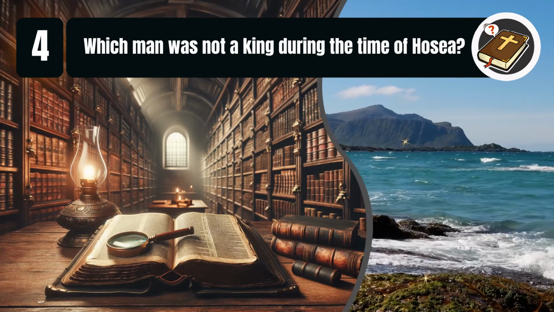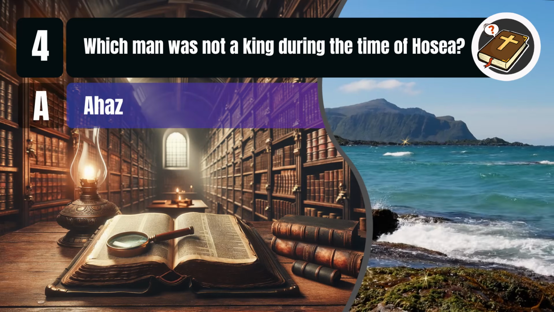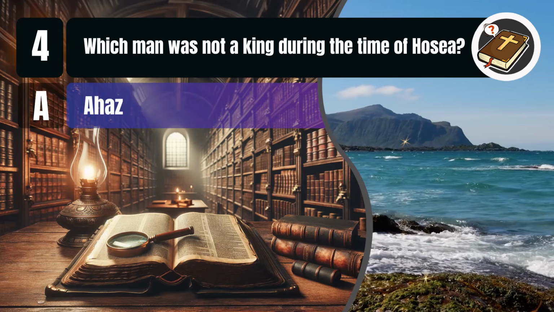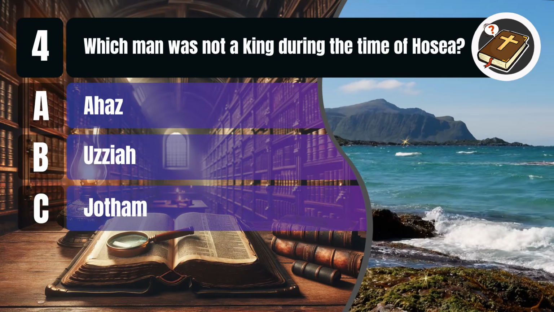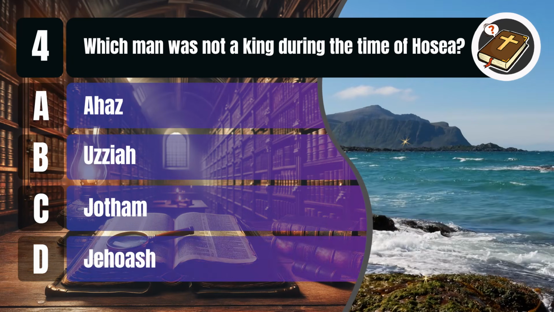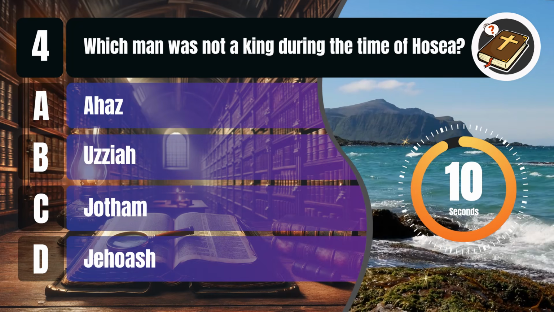Question 4. Which man was not a king during the time of Hosea? A. Ahaz. B. Uzziah. C. Jotham. D. Jehoash. You get 10 seconds.